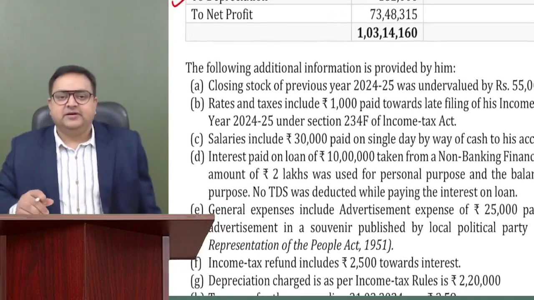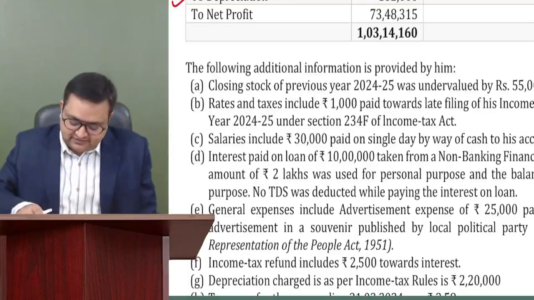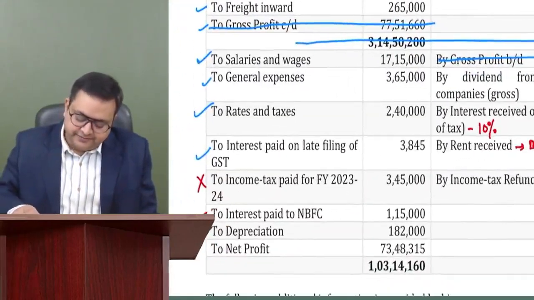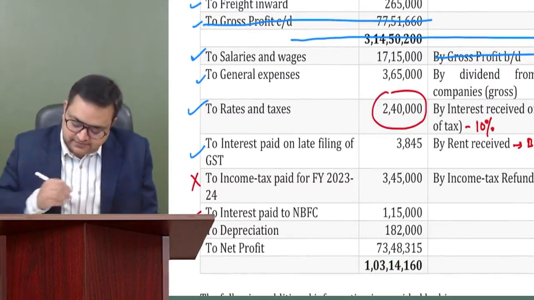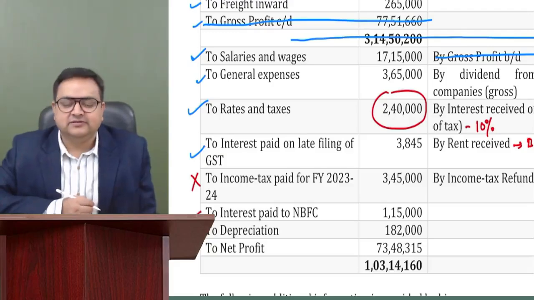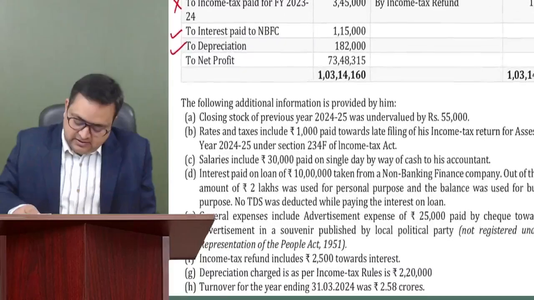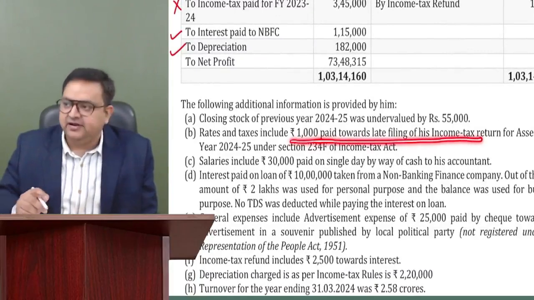Second adjustment says rates and taxes includes. Where was rates and taxes? It was here. They're talking about this thing. Rates and taxes includes 1,000 paid towards late filing of income tax return.